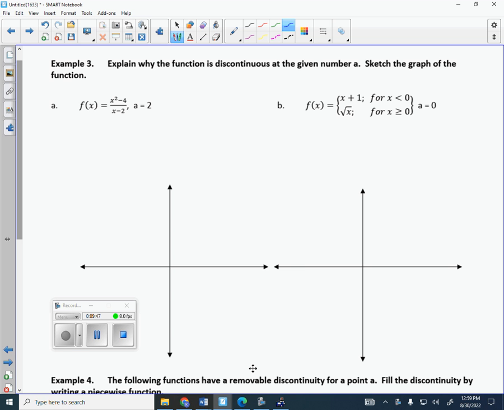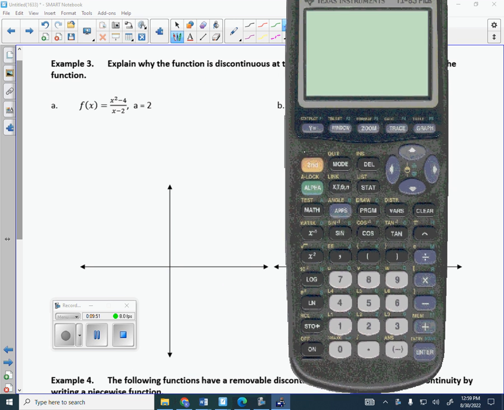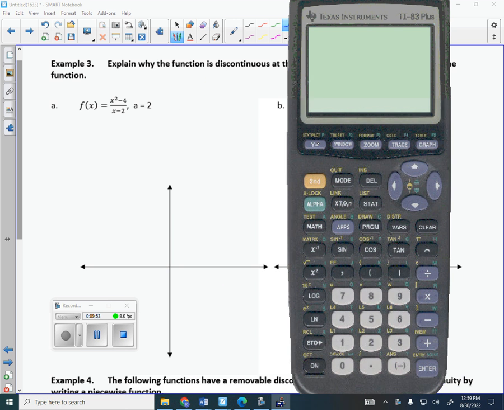Let's look at the graph. So I'll show you how to figure out what this graph looks like without using your calculator, but I like to go to my calculator right now because I think that's what a lot of you would do. I'm going to go to y equals, I'll type in x squared minus 4. Do I have to have that in parentheses? Yep. Got to have the whole numerator in parentheses, divided by parentheses x minus 2. And I'm going to zoom 6.